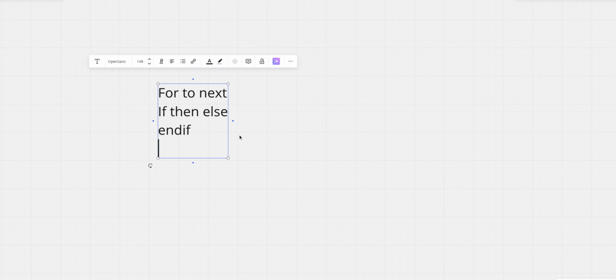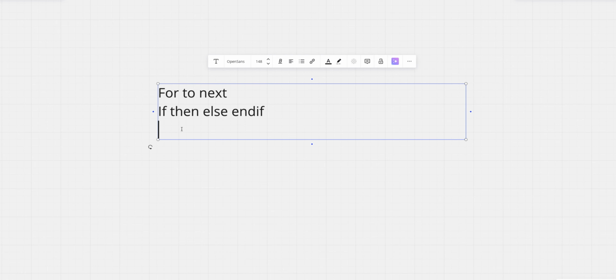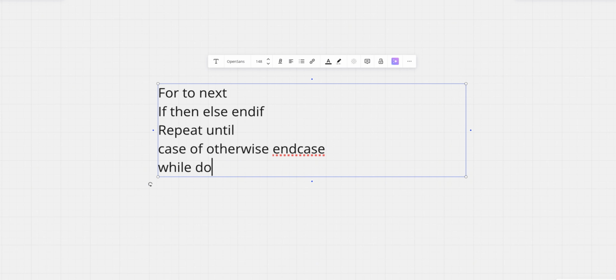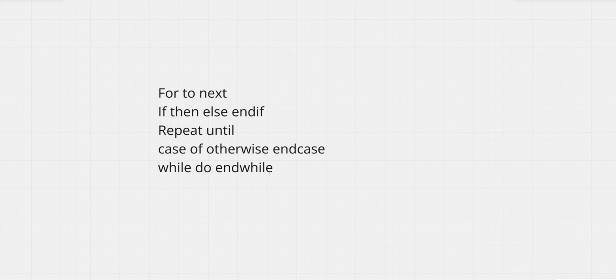We also have REPEAT UNTIL, CASE OF, OTHERWISE, ENDCASE, WHILE, DO, ENDWHILE, etc. Now, FOR is when you know how many times you want to do the loop.